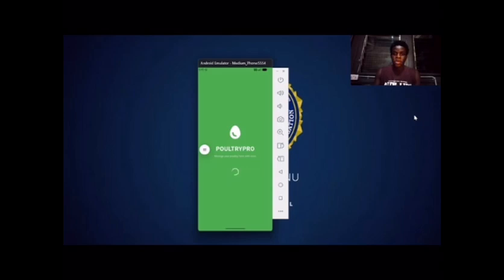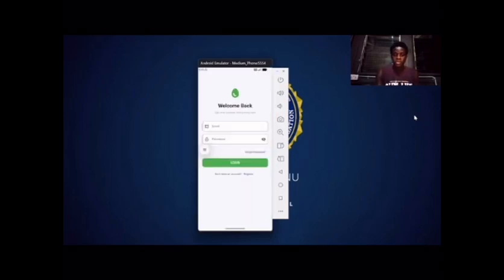Okay, so this is our splash screen, and this is the first interface, which is the login interface, where you have to create an account, or if you have an account, you log in. So let's say you don't have an account and you try logging in. Let's see what happens.